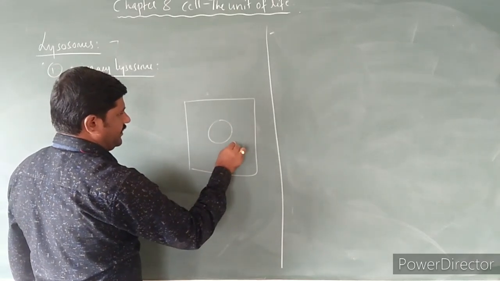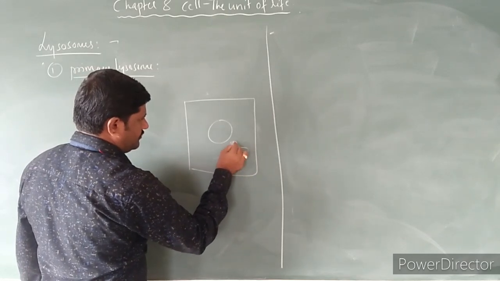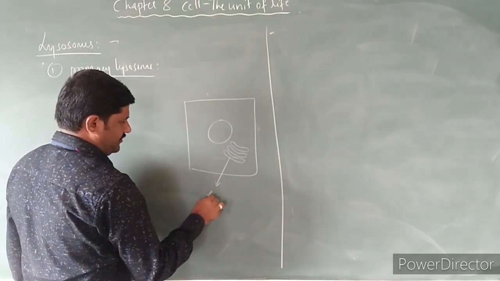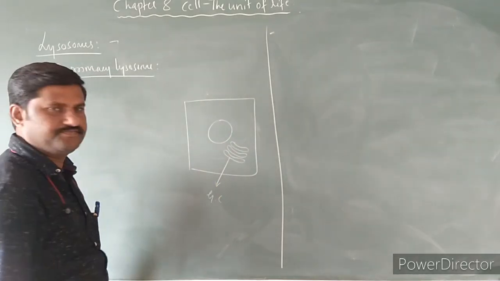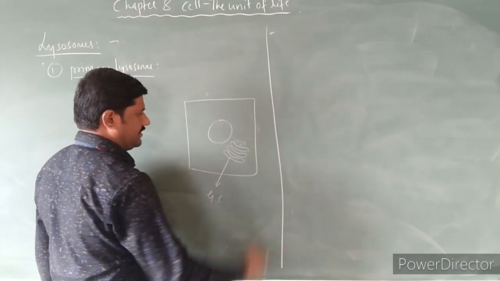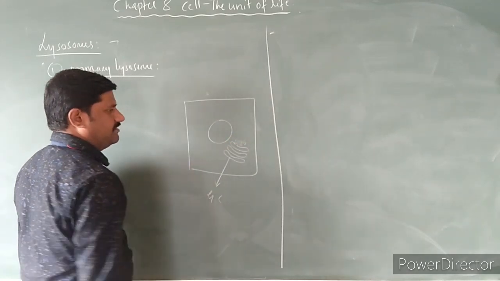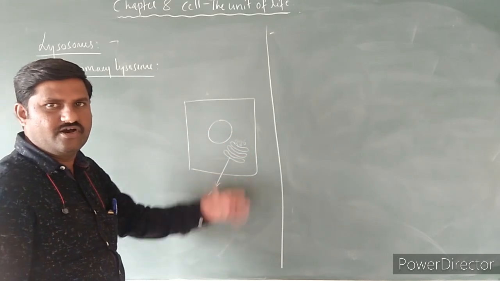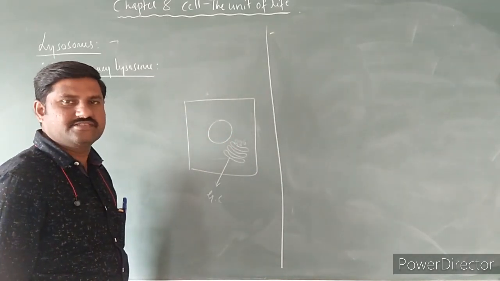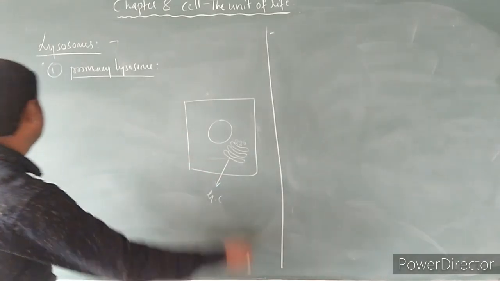Near the nucleus there is what? Golgi complex. See here are some vesicles. These vesicles are pinched off the cisternae.